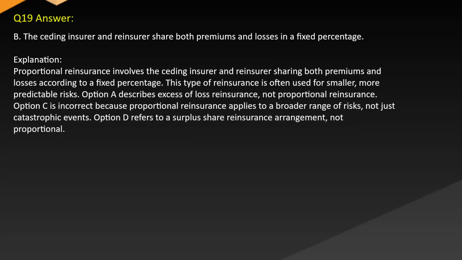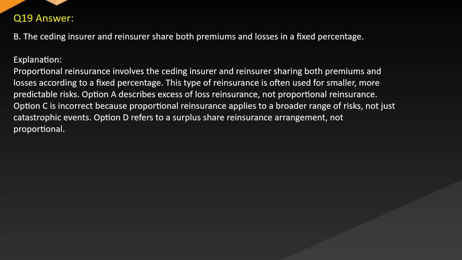Answer B. The ceding insurer and reinsurer share both premiums and losses in a fixed percentage. Explanation. Proportional reinsurance involves the ceding insurer and reinsurer sharing both premiums and losses according to a fixed percentage. This type of reinsurance is often used for smaller, more predictable risks.